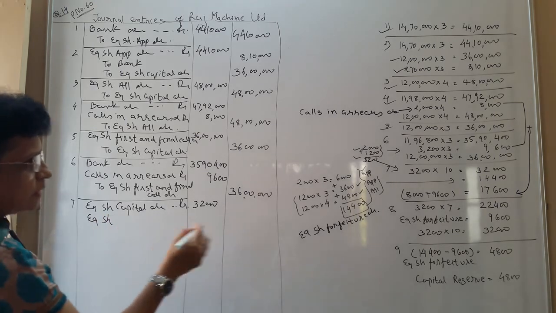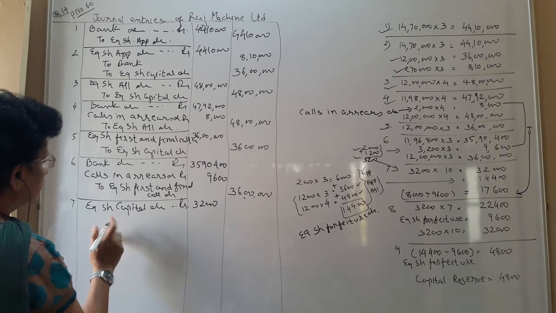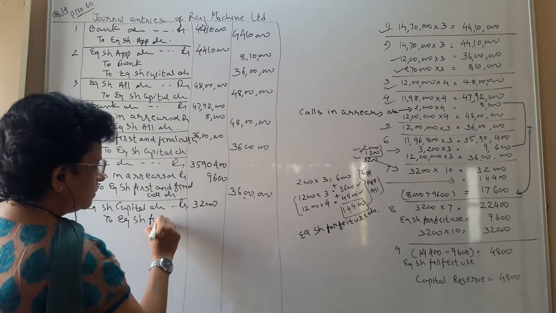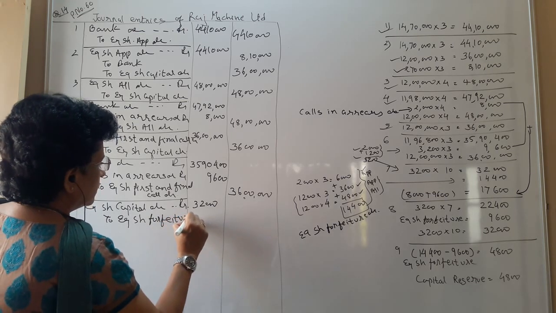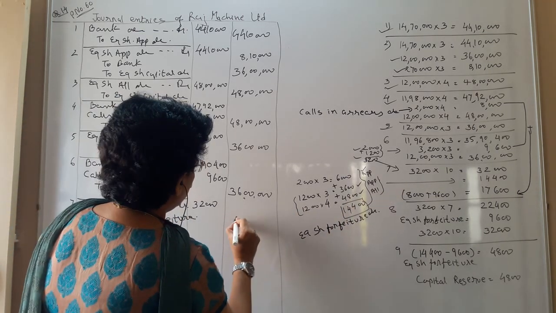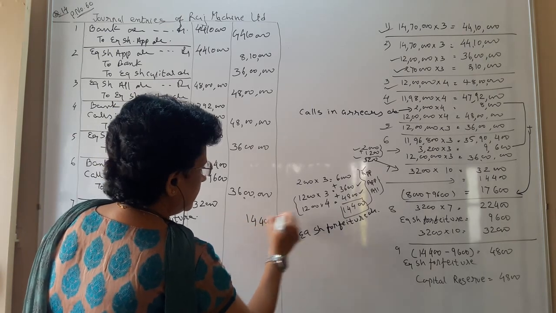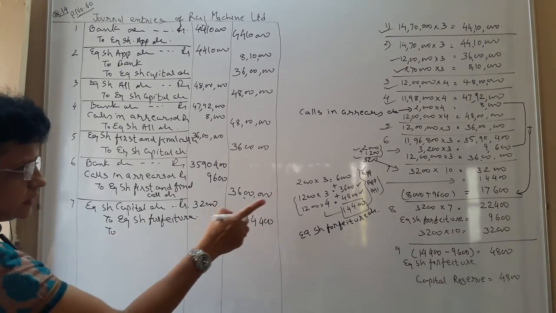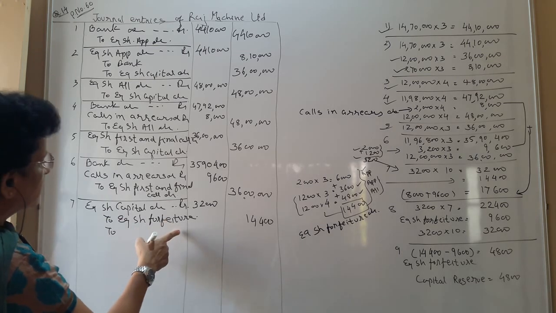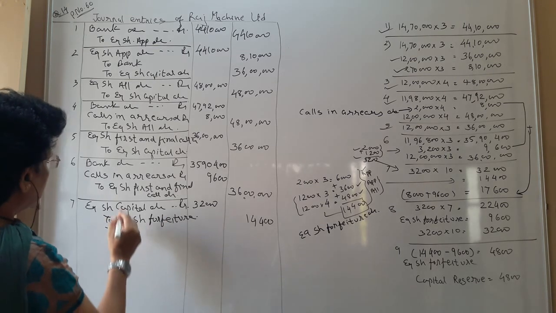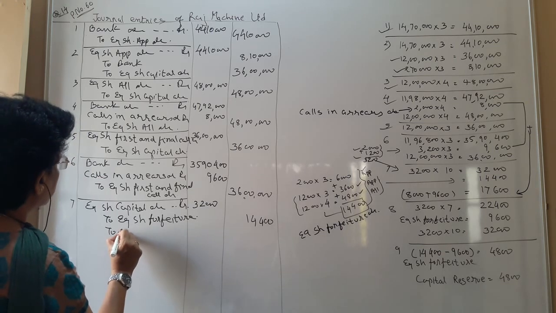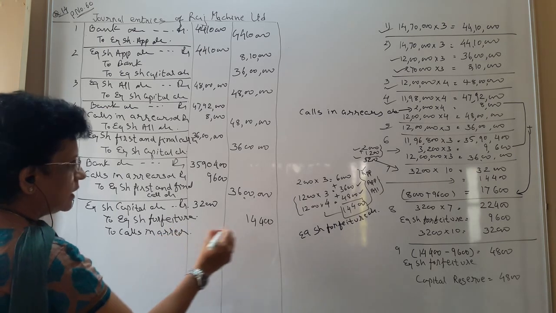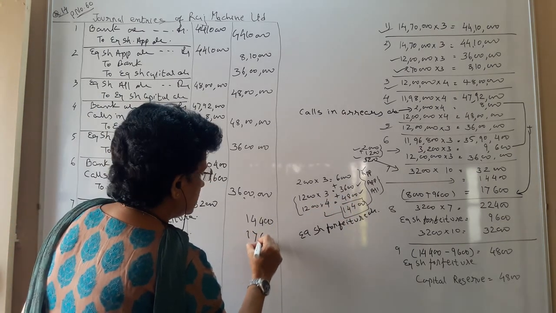That is your equity share forfeiture account. So equity share capital to equity share forfeiture account, the forfeiture account comes to 14,400. And how we derive the figure is explained. To you have calls in arrears account. So equity share forfeiture account to calls in arrears account, the amount is 17,600.